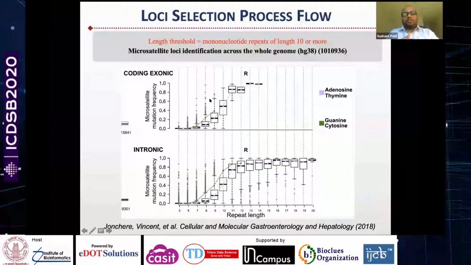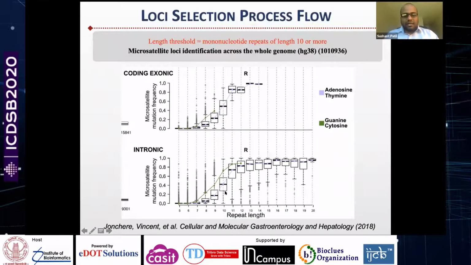So here is the first step of loci filtering, which is a length-based filtering. As the length of a microsatellite locus gets longer and longer, so does the probability of it being mutated. Here is a figure from this paper.